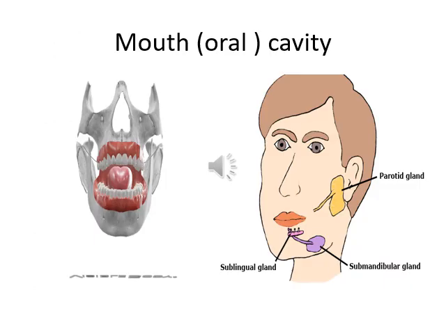Now let's start with the first part of the alimentary canal, that is the mouth or oral cavity. We say it as buccal cavity as well. It is the foremost organ of the alimentary canal, and we ingest food with the help of the mouth only. Digestion is the second step of nutrition, which begins in the mouth itself.